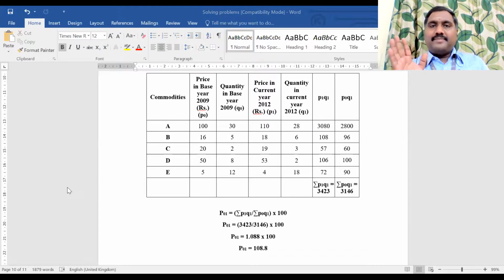The second method is the weighted index method. In the weighted index method, we are working out the weighted aggregate method. Under that, we have three methods: Laspeyres, Paasche's, and Fisher. We have completed Laspeyres and Paasche's methods. Only the Fisher method is left. Once that is done, the weighted aggregate method is over. Next, the second method will be the weighted average of price relative method. With that, the weighted index method will also be over.